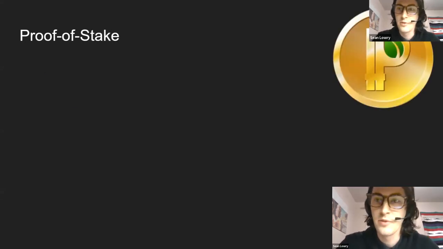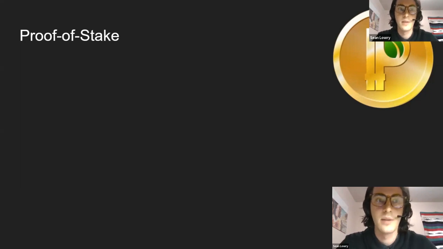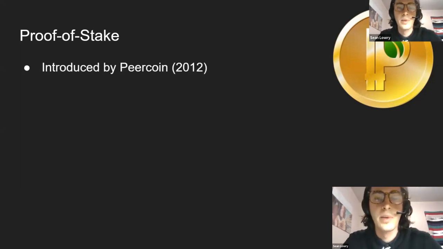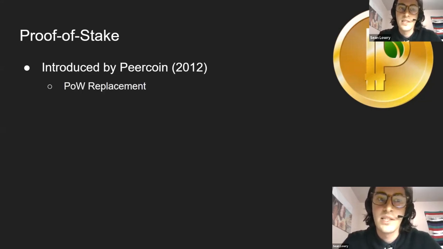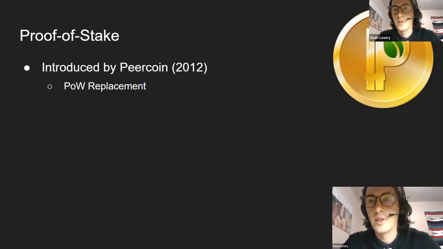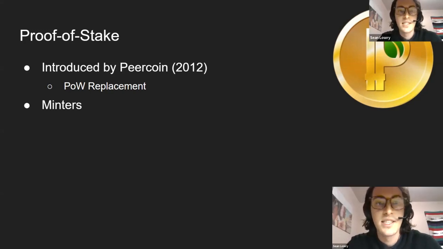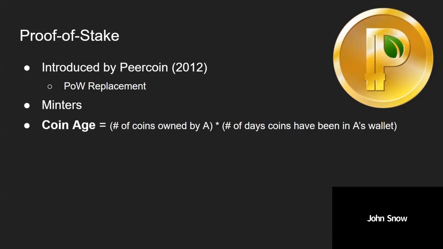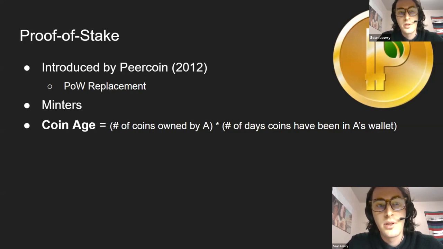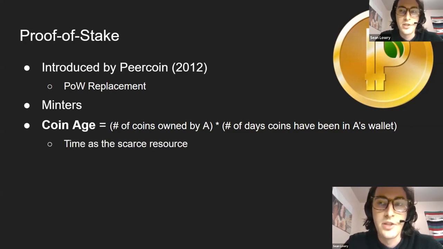And that brings us to proof of stake, which is kind of the focus of this talk. It was introduced by Peercoin in 2012, basically as a replacement for proof of work, because proof of work is very computationally expensive, maybe not sustainable for the long term due to how much the Bitcoin network has grown. Miners are called minters in this case. They stake their assets in order to participate in validation.